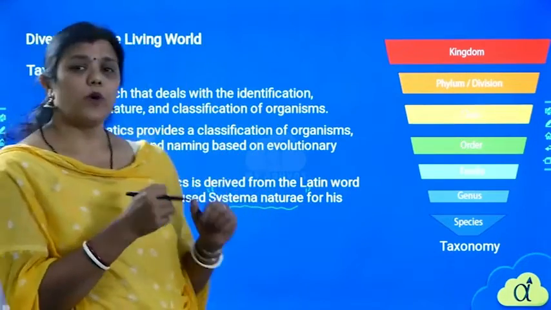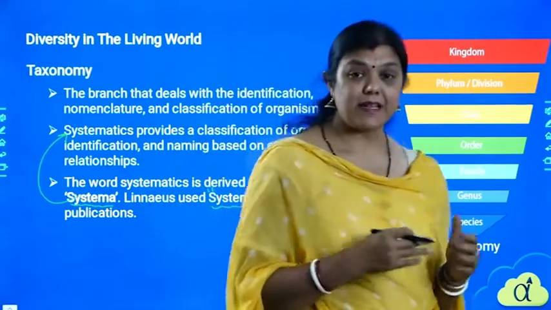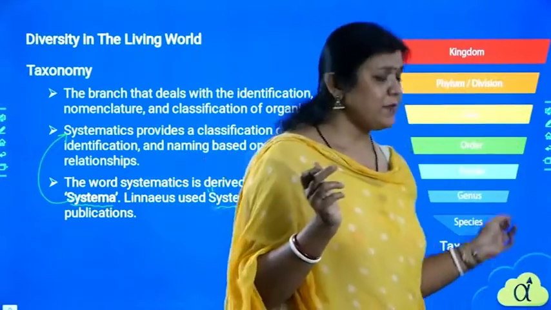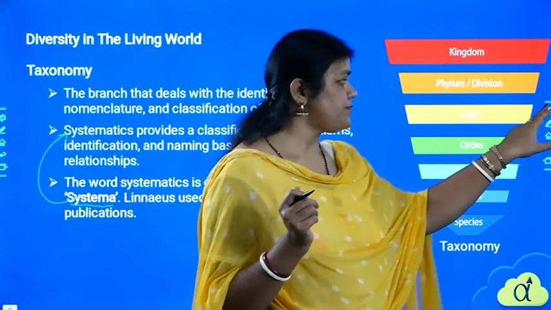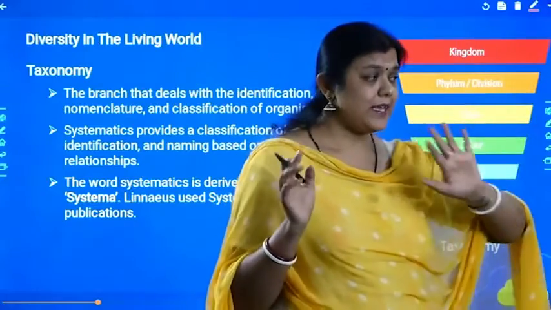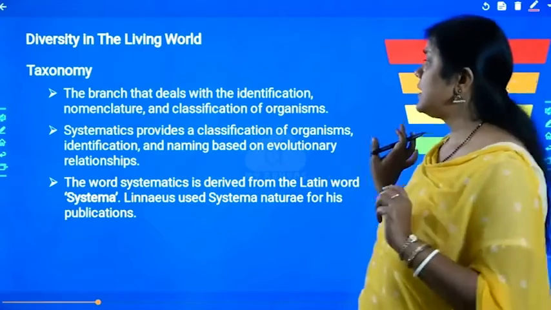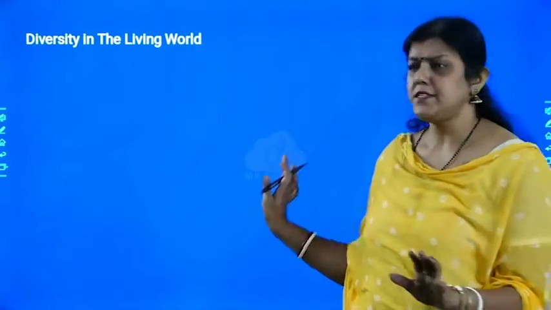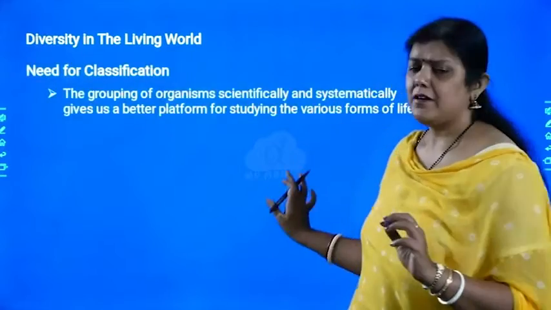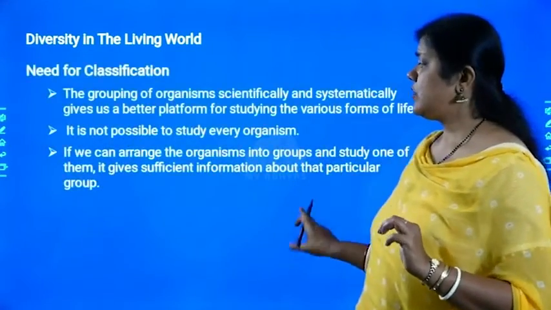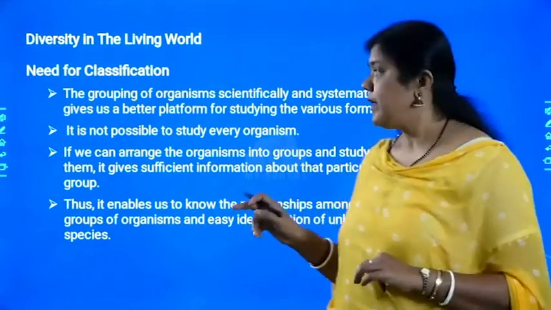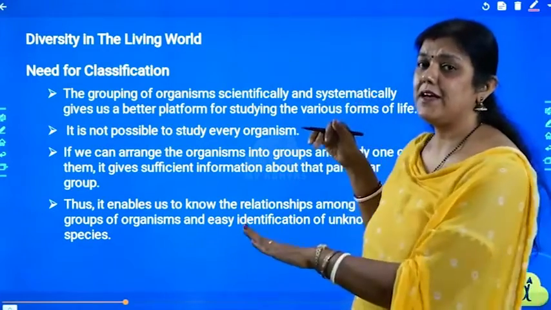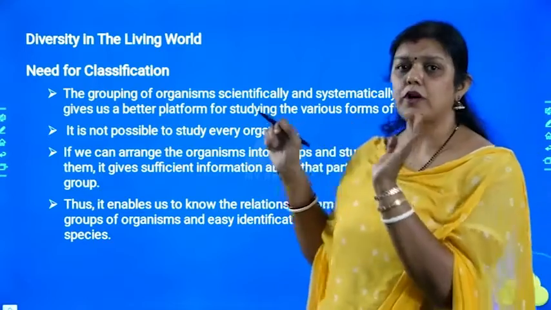Okay, so let us learn one by one what exactly systematics is all about, what exactly is there in taxonomy, and what this particular table is showing to us. As I'm telling again and again, don't get confused thinking that this is very tough and you won't be able to do it. It is a very easy topic, and it will be very much required when you read the further chapters. Before going to tell you what a kingdom, class, order and all those things are, I'll talk first.